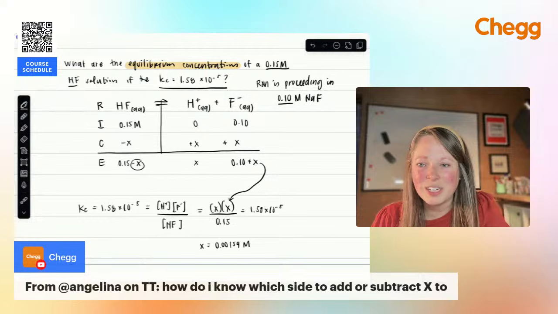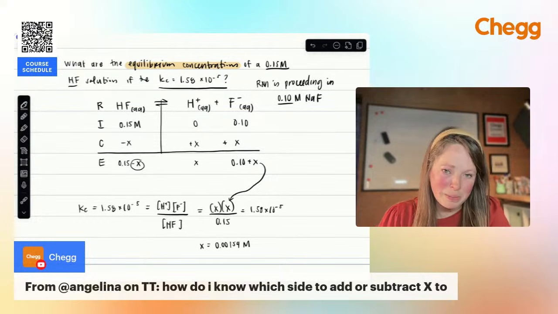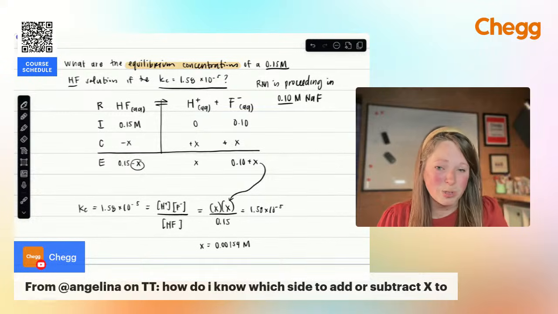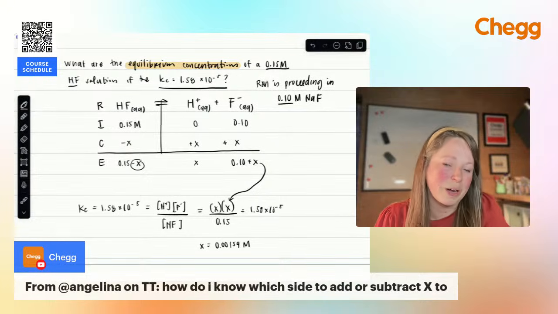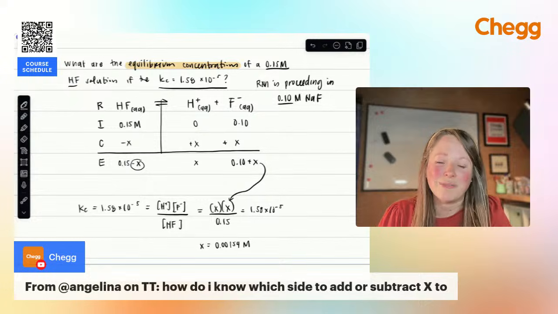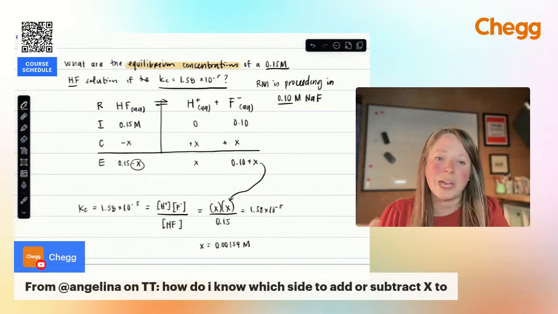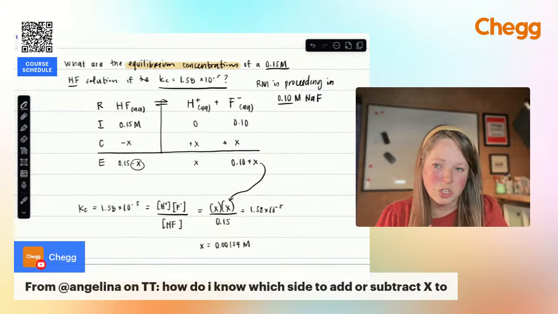Is ICE only for these types of reactions? Yes, when you are looking at equilibrium concentrations, acid-base reactions, or acid-base titrations, that's where you're going to see these RICE tables. Again, I prefer using RICE over ICE. You're going to have the reaction first, then your initial concentrations that change until you get to equilibrium, and then your equilibrium concentrations.